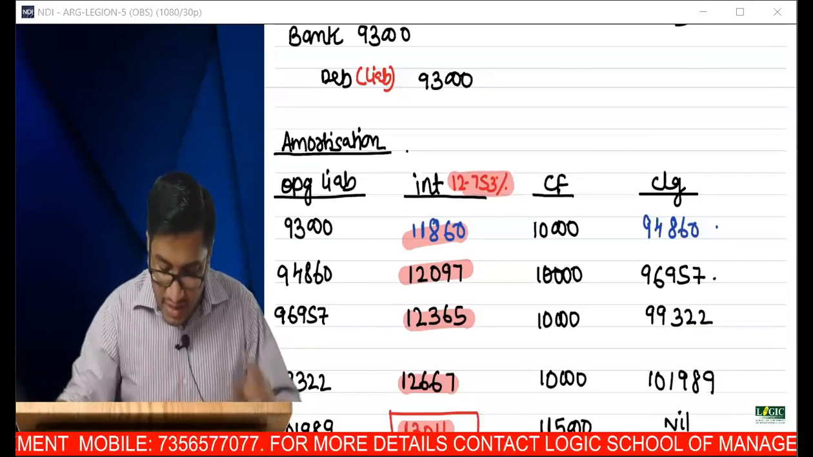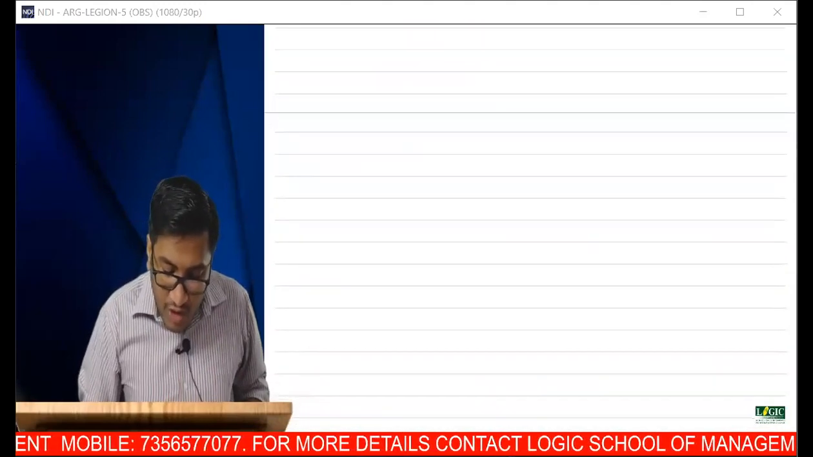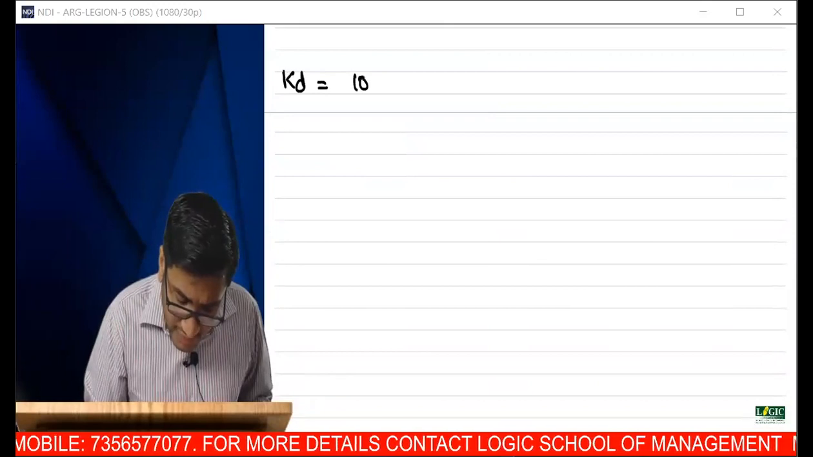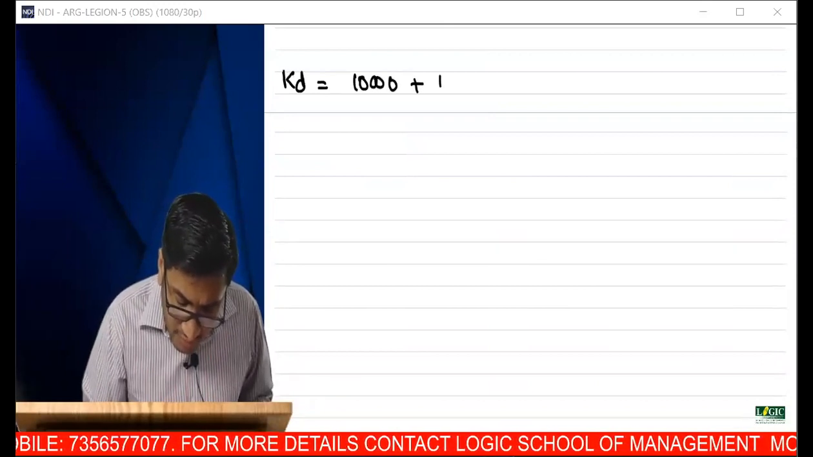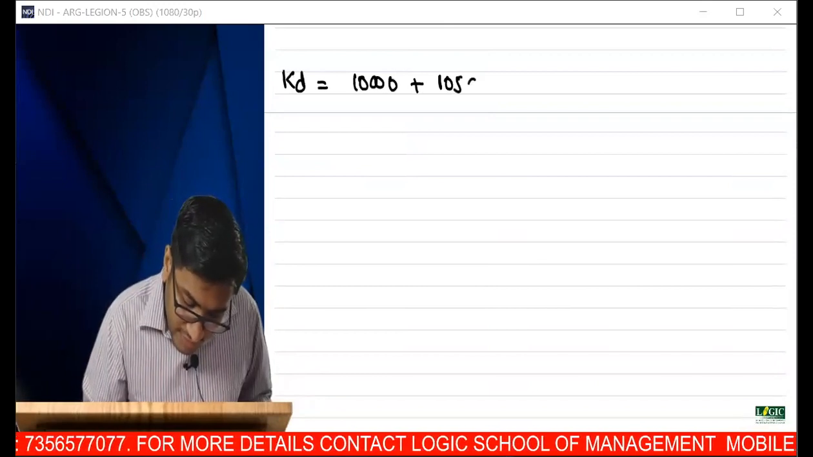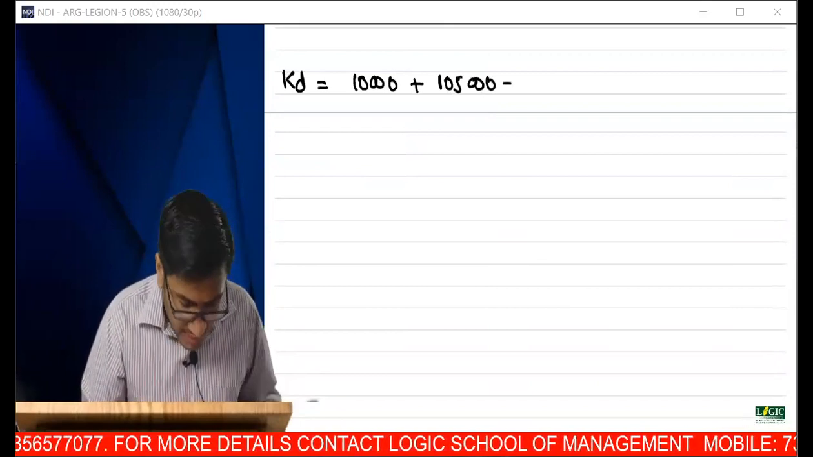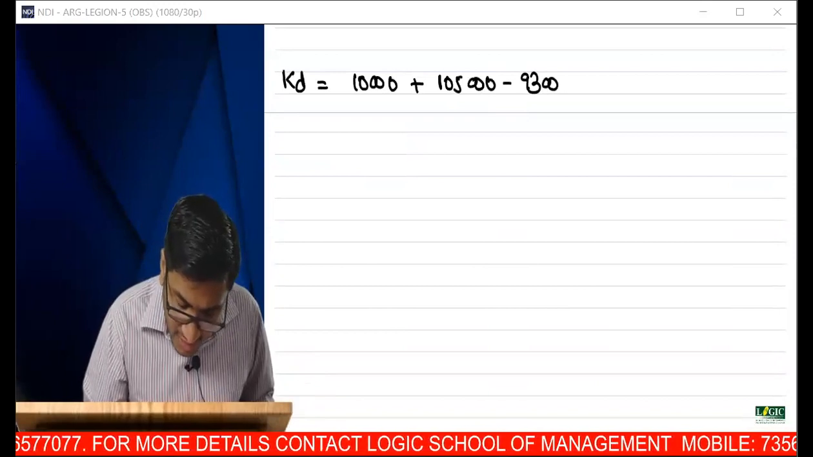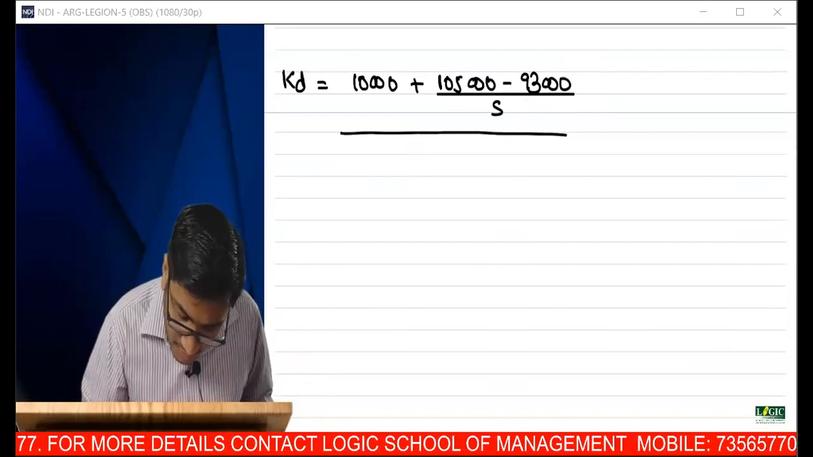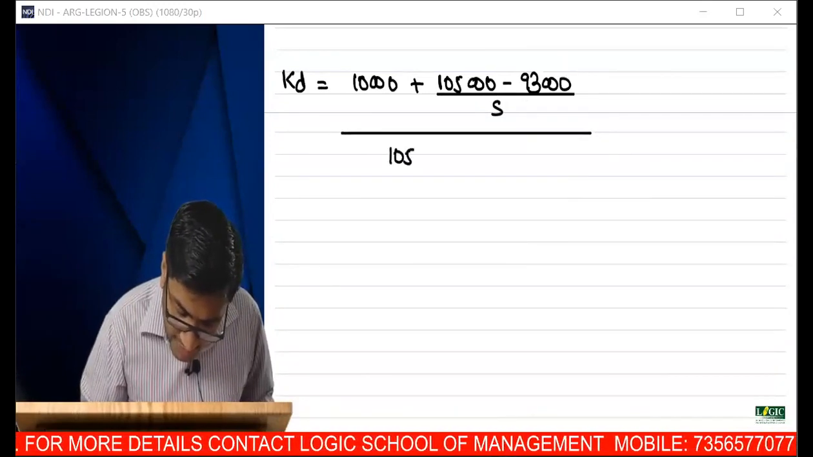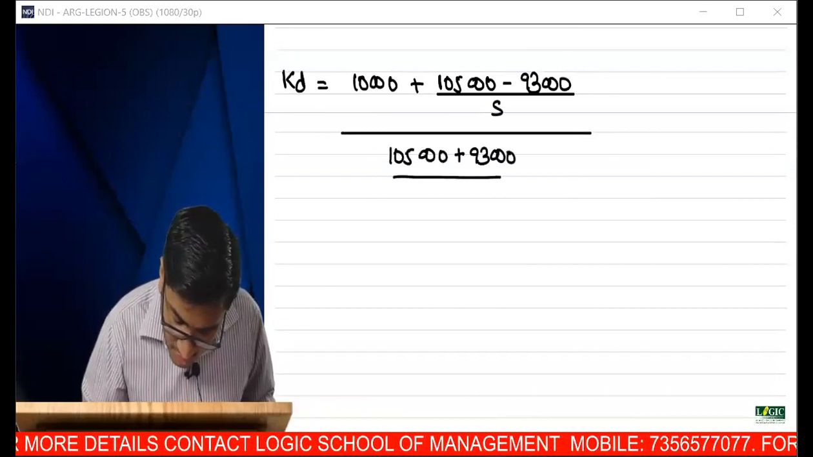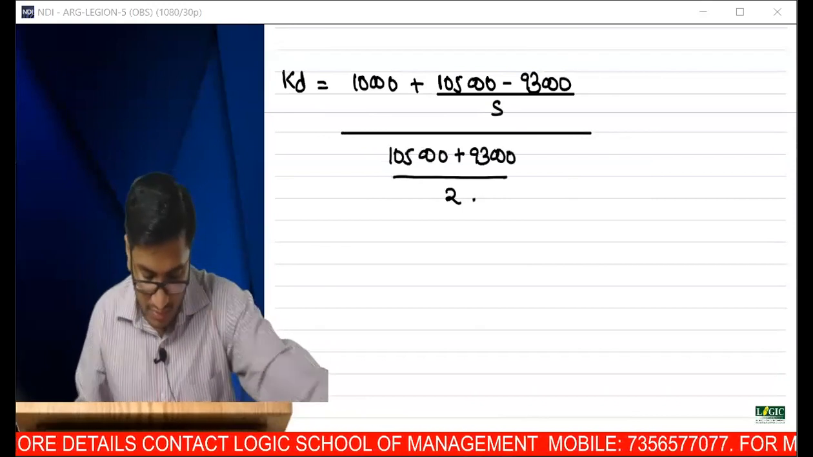Now let's see what is the formula that you will be using in your CA Inter. KD. Sir, interest 10,000. What is the redemption value? Sir, redemption value is equal to 105. Issue proceeds net of all those things 93 divided by 5. The whole divided by 105 plus 93 divided by 2. Tell me what is the answer?